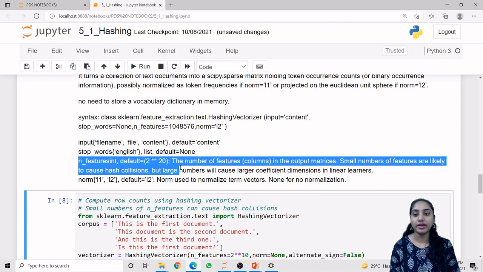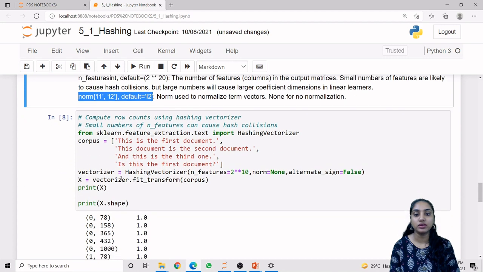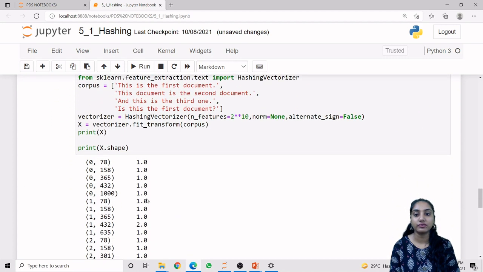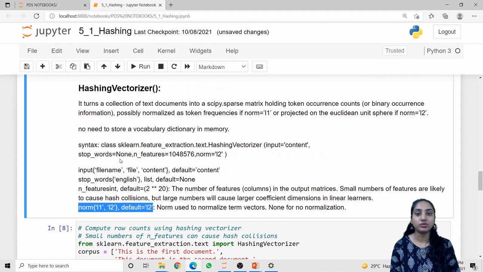So this is n_features. This is norm. Norm by default has the value L2. It can have L1 and L2 values, and it can also be None. So we are using None because we don't want to normalize our values; we want the integer values themselves. So this was about the hashing vectorizer and count vectorizer. We had learned the hash function, then benchmarking with timeit, and then the hashing vectorizer and count vectorizer.